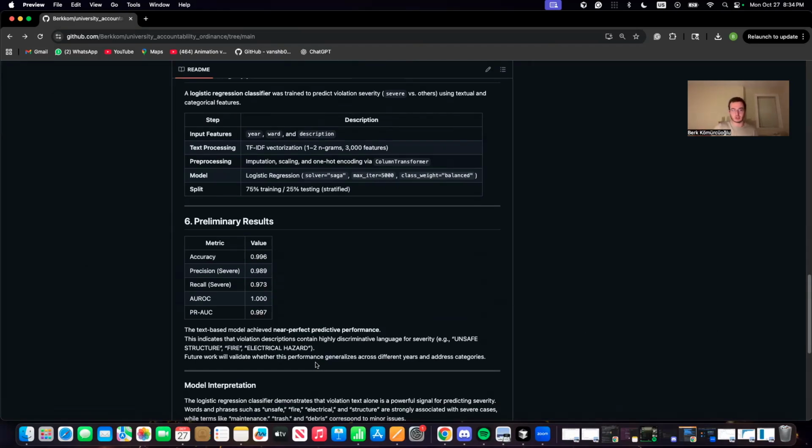This ROC curve shows near perfect separation between the severe and non-severe cases. That tells us the violation text alone contains strong linguistic signals of severity. For example, words like unsafe, fire, or electrical almost always appear in serious violations, while maintenance or trash are described as minor ones.